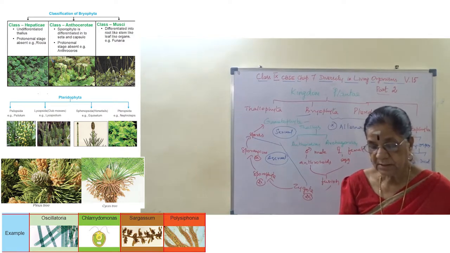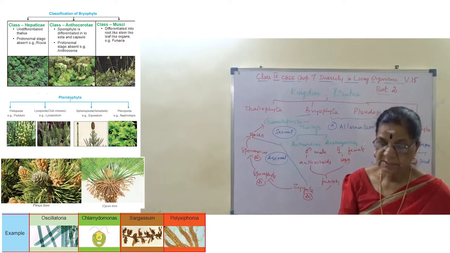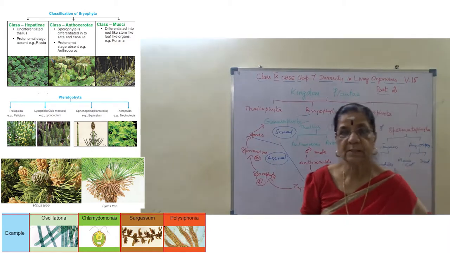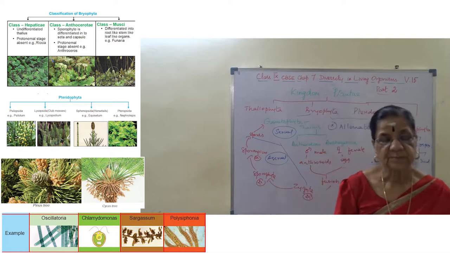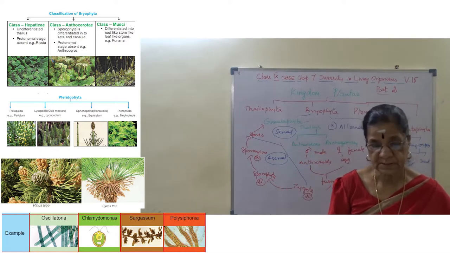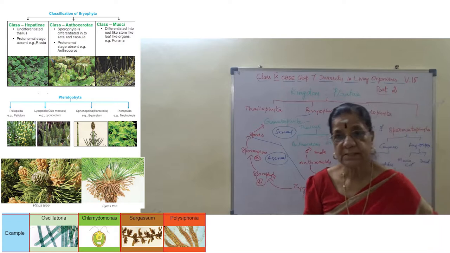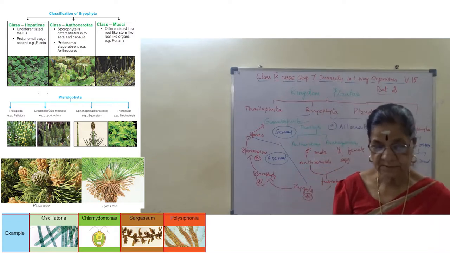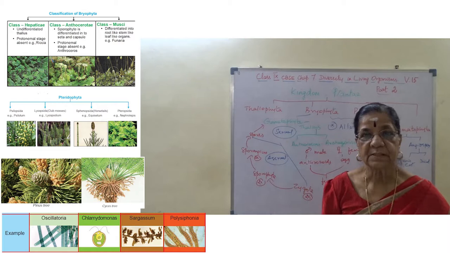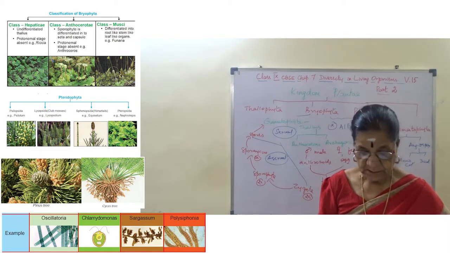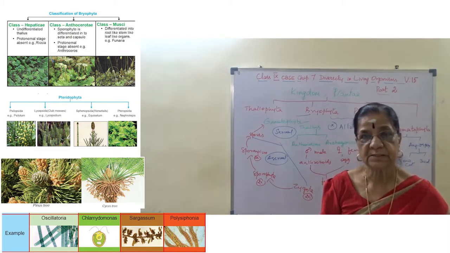Okay. Then the next class is coniferales. Example pinus, evergreen trees with cone-like appearance. Evergreen trees with cone-like appearance, and needle-like leaves or scale leaves, and seeds are winged.